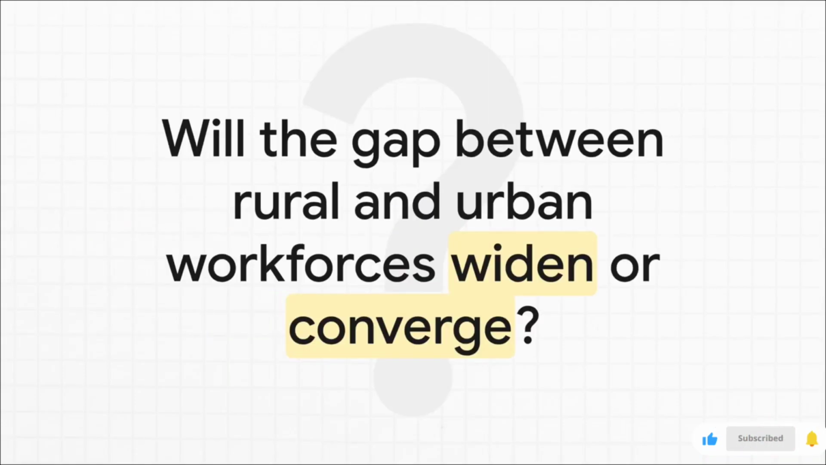And all of this leaves us with a really critical question, doesn't it? The data is clearly showing two very different labor markets operating side by side in India. So as the economy evolves, the biggest question is whether this gap between the rural and urban workforce is going to get even wider, or if these two tracks will finally start to converge. That's the key thing to watch going forward.